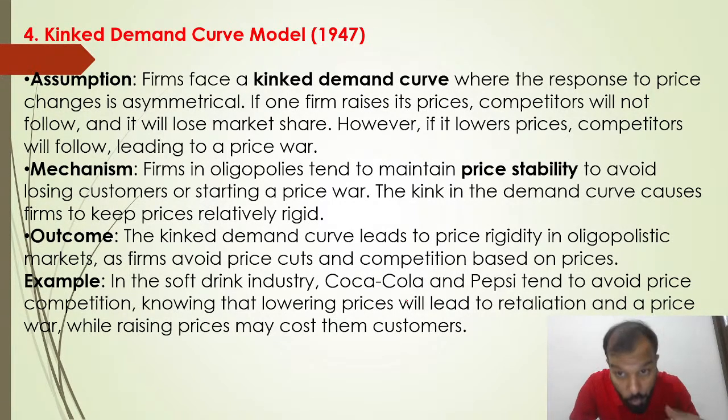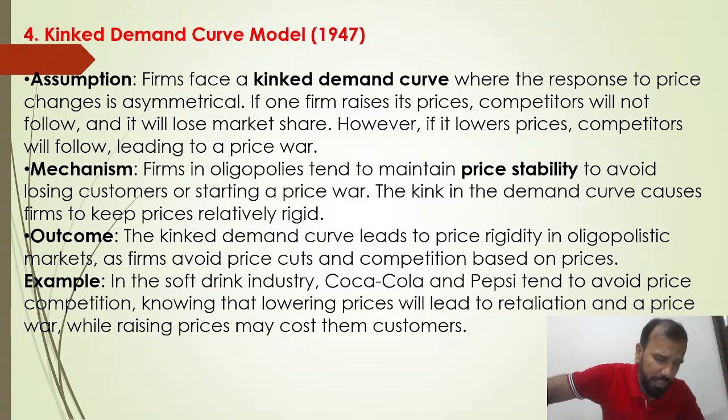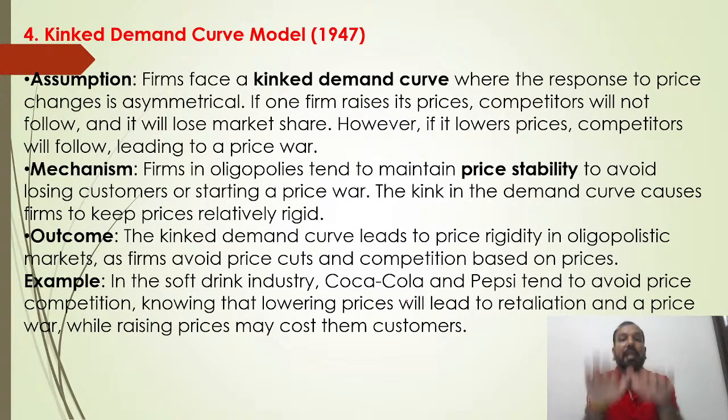However, if a firm lowers its prices, competitors will follow. At the same time, Geo decreased its prices. What did Geo do back in 2016? During that time, everybody was selling data at 198 rupees for 1 GB. Then Geo came to the market and tried to sell 4 GB data for 6 months, totally free of cost. After that it came with 200 rupees for 1 month with 1 GB data per day. So everybody had to decrease their prices.